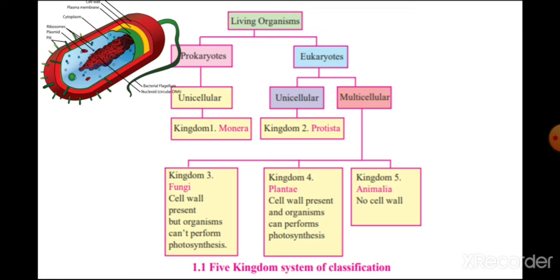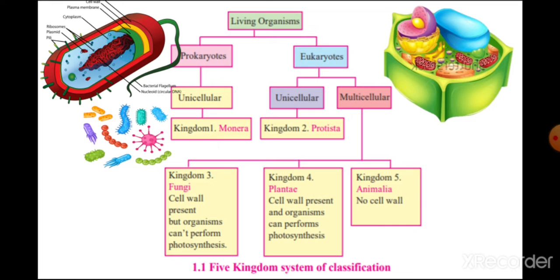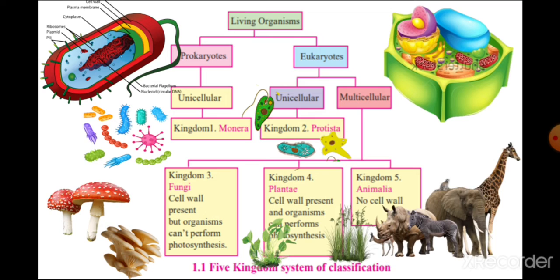We have already discussed that living organisms are classified into prokaryotes and eukaryotes. Prokaryotic unicellular organisms are included in kingdom Monera, and eukaryotic organisms include unicellular as well as multicellular organisms. Unicellular organisms are included in kingdom Protista, and multicellular organisms have three categories: fungi, Plantae, and Animalia. So let us see the first kingdom, that is, kingdom Monera.